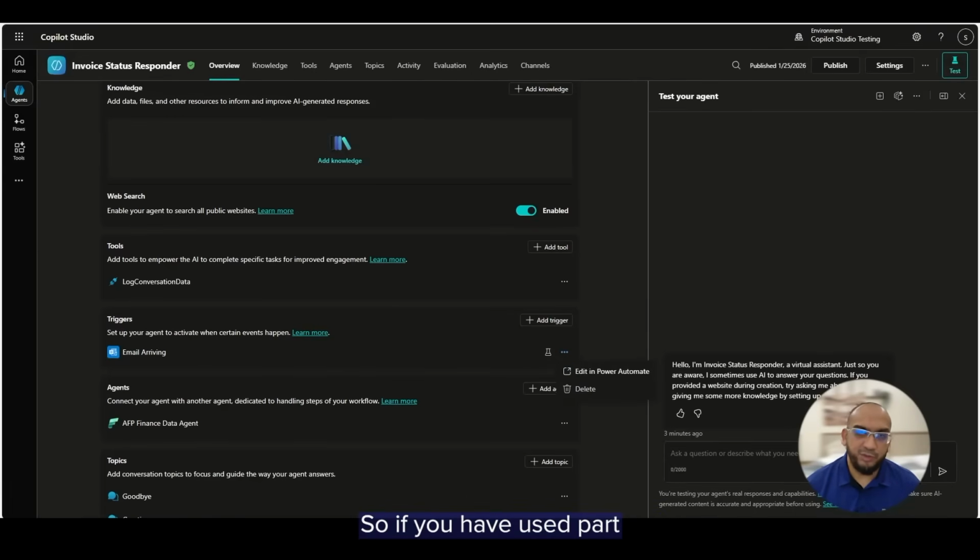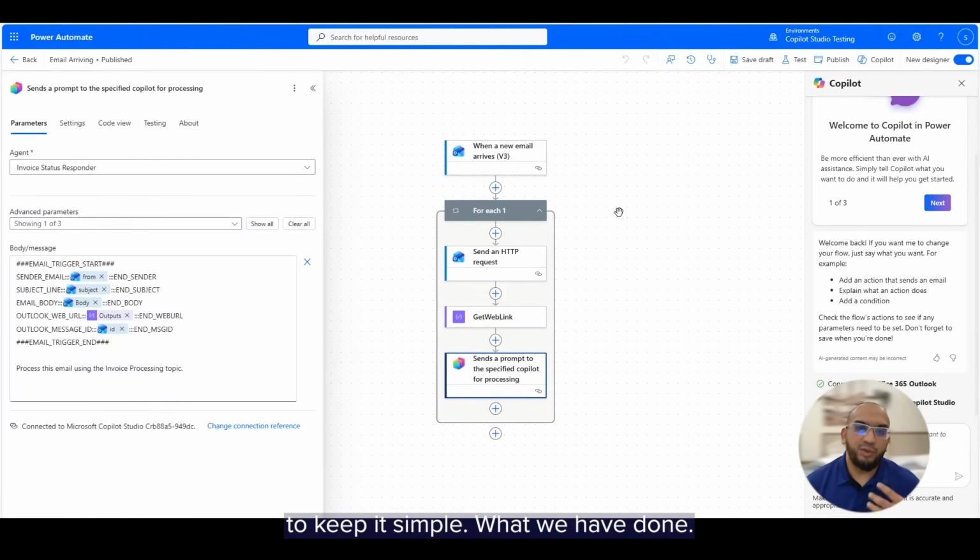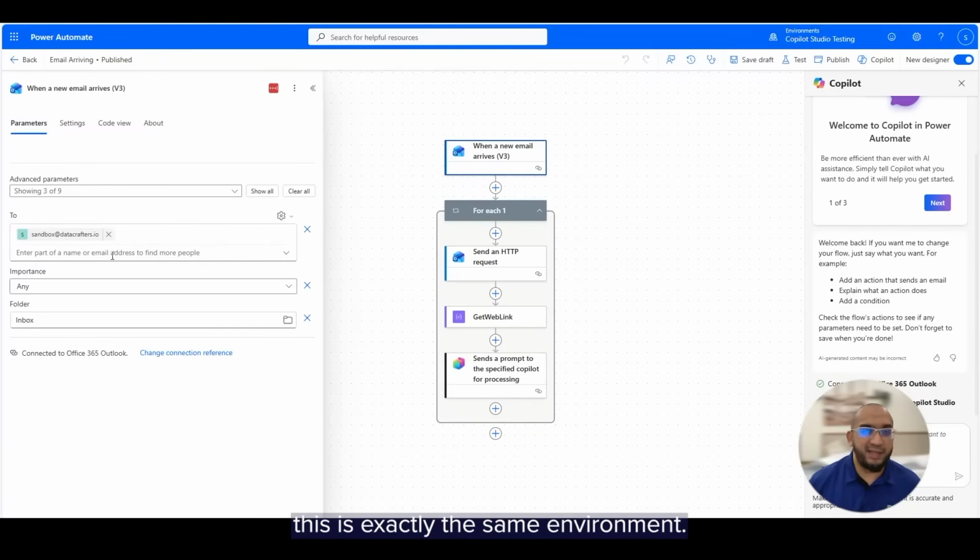So if you have used Power Automate, that's exactly simple. To keep it simple, what we have done, once the email comes, we want to pass that information to the Copilot Studio. And what we have done, instead of sending the entire email in an unstructured fashion, we have not done any processing. Rather, it actually gives the data in a very structured way. So if you use Power Automate, this is exactly the same environment. What we're doing, we're looking for a specific email address that is going to be monitored for the email. And what we are doing after that is passing that information back to Copilot Studio.